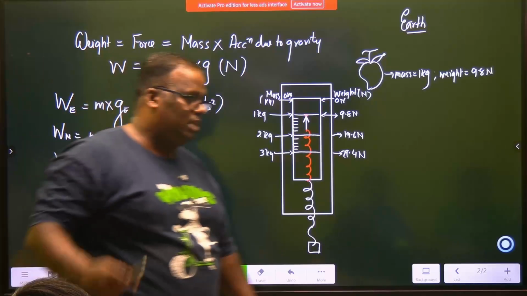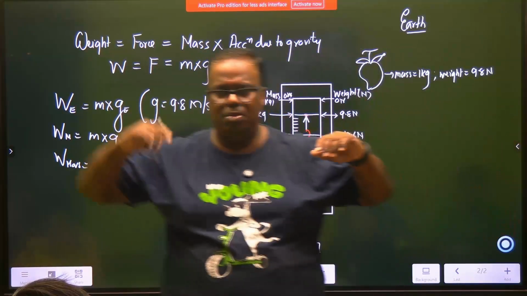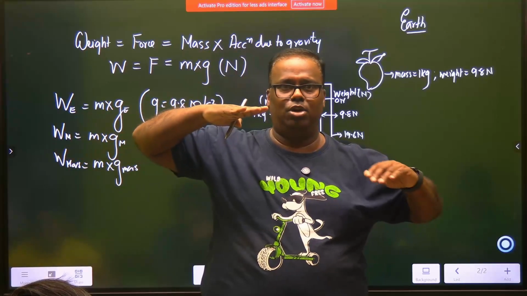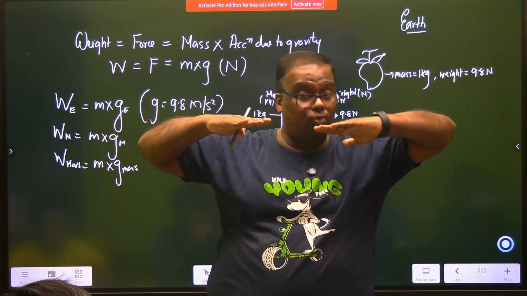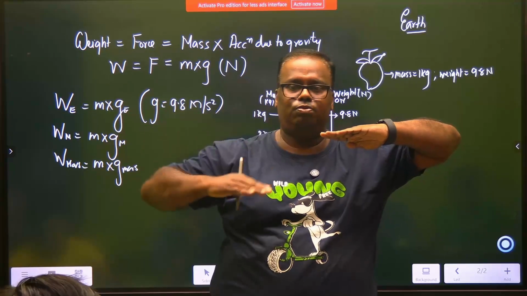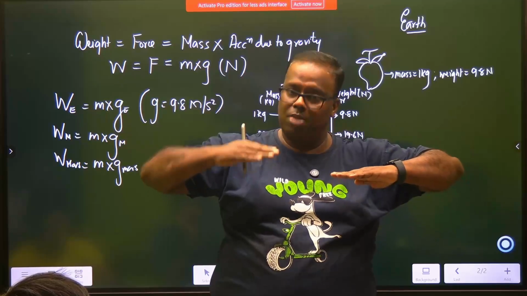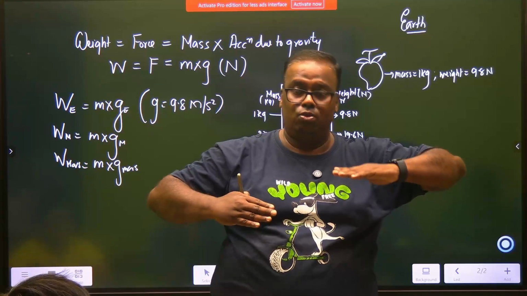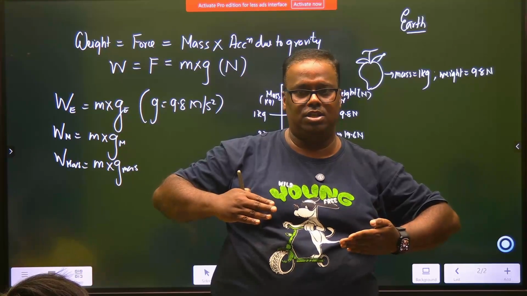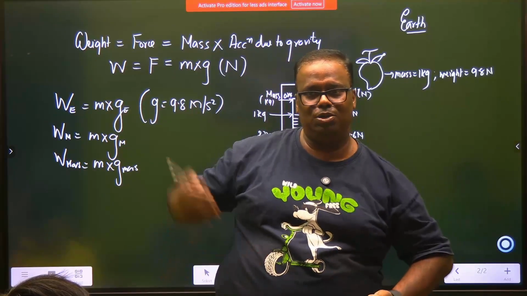So now let's say, what is mass? Let's do a last definition. Mass, the content of matter in a body. Weight, the force with which a body is pulled by earth towards its center. Unit of mass, kg. Unit of weight, Newton. Mass is universally constant. Weight varies from place to place. Mass is a scalar quantity. Weight will be a vector quantity because weight is a force.